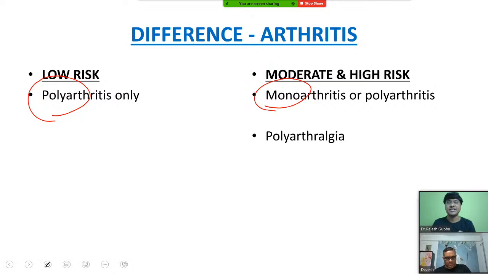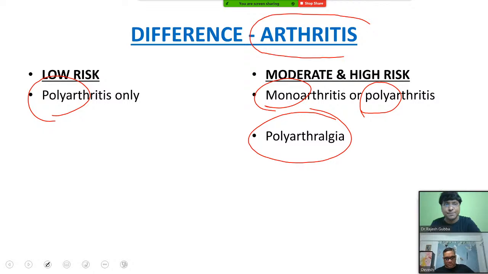We can take it as a major criterion for high risk population, or it can be even polyarthritis as well. Not only monoarthritis or polyarthritis, let me tell you, even if there is polyarthralgia, that is also enough for considering it as a major criterion for both moderate as well as high risk. So the entire difference in your 2015 revised Jones criteria is for this particular most common manifestation, that is arthritis.